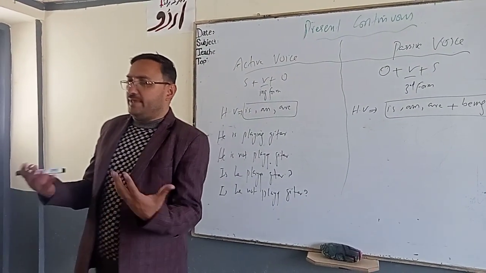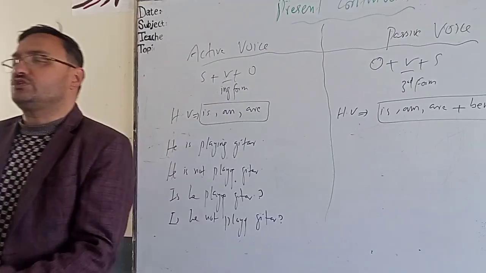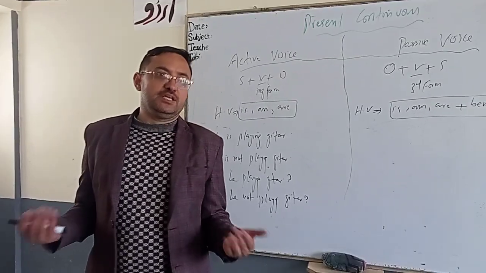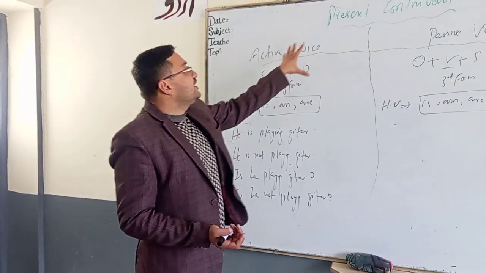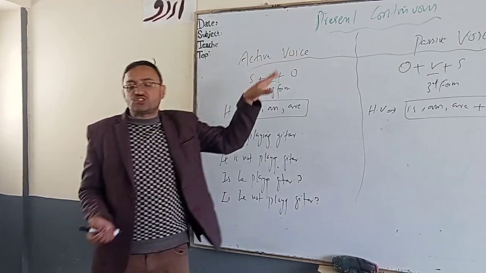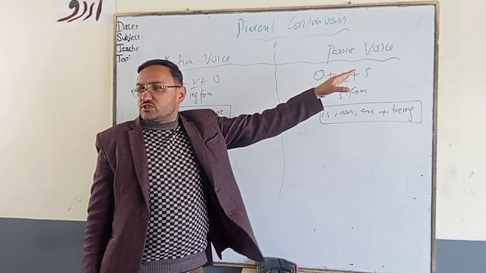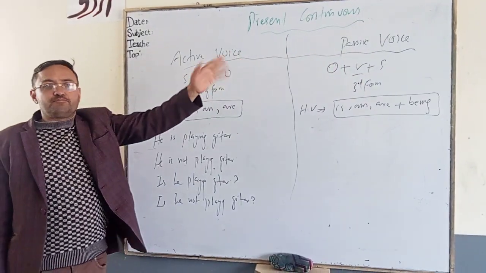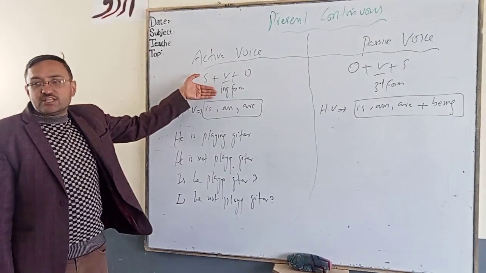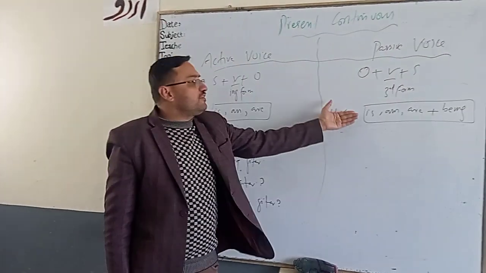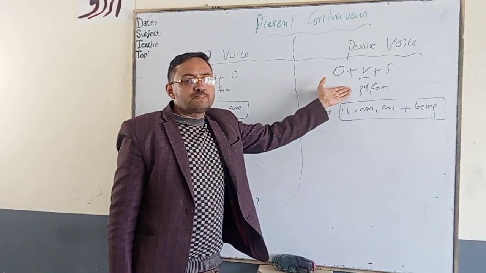How to make tenses you have earlier studied, and now we are going to learn how to change them into passive voice. So the structure again, here I have written active voice and passive voice, both structures. Subject, verb, object; and in passive, object, verb, subject. You have to change the place of object and subject. And here you are using the ing form, and you know very well, here we are using the third form in all the passive tenses.